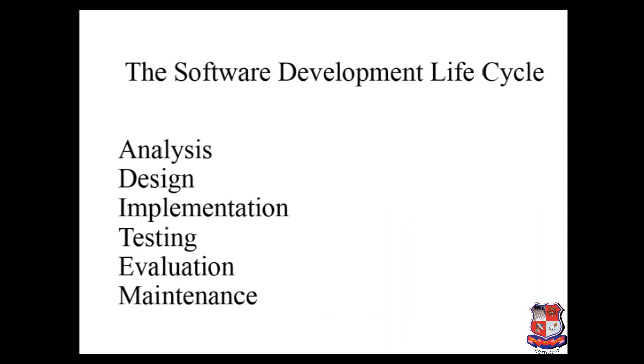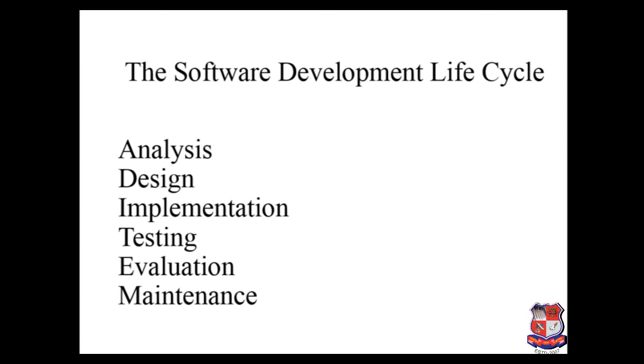As we discussed earlier, different companies use different kinds of software models. So there are different models like the waterfall model. Some use the incremental model, some use the spiral model. Which kind of model you use totally depends on the company which is developing the software for the end user.